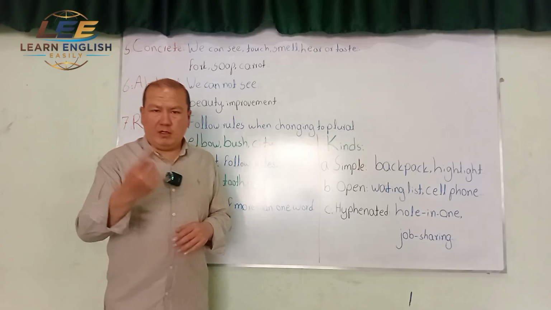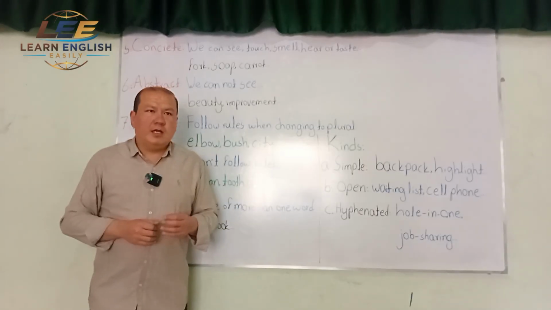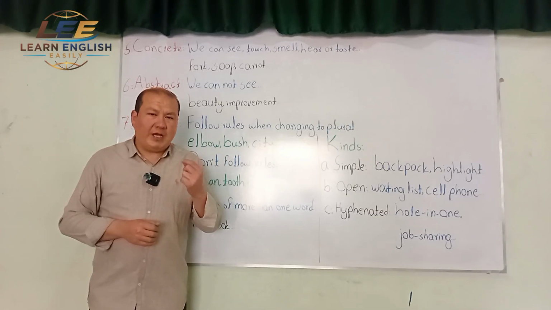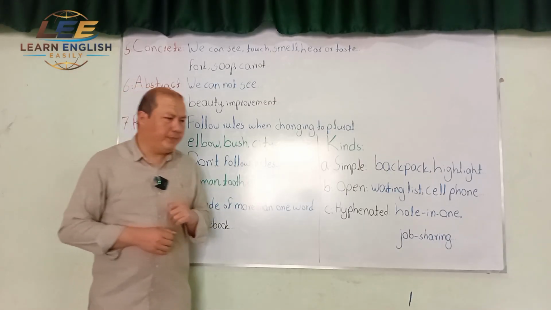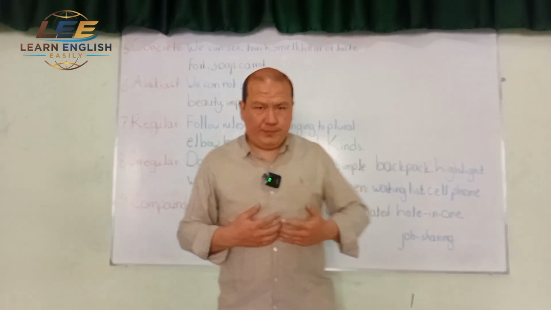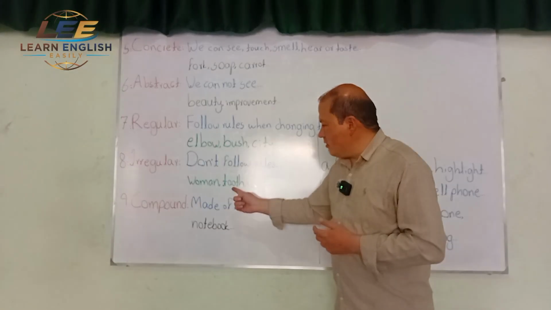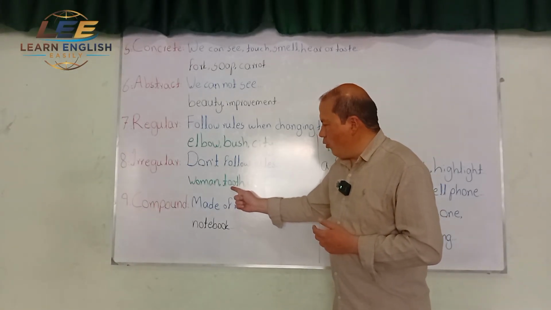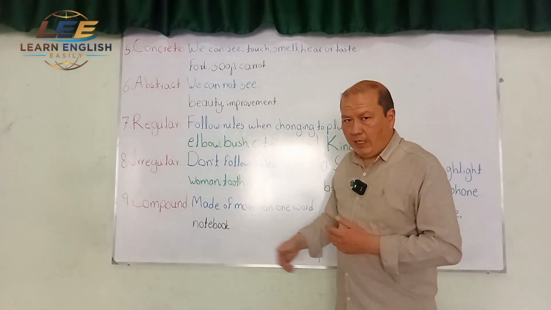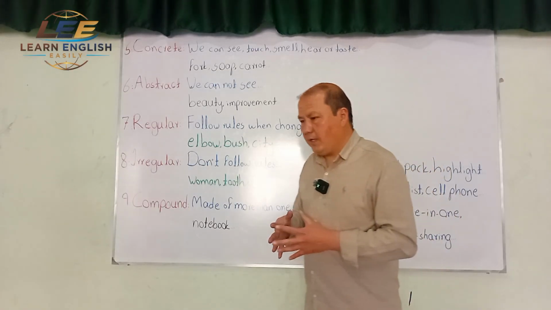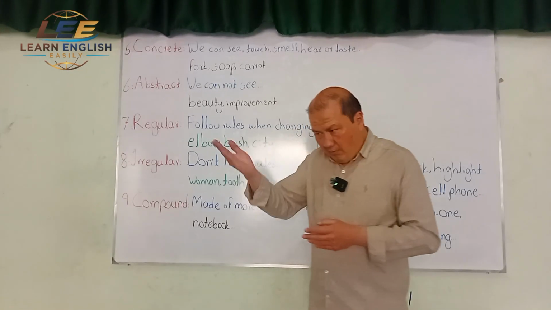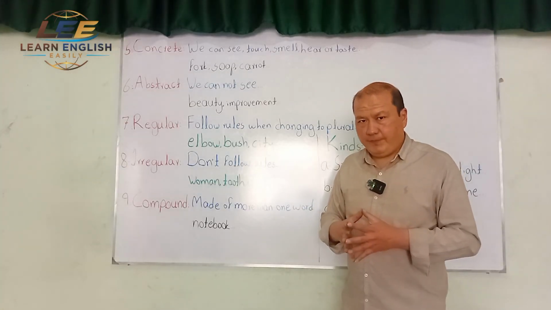Same case with tooth, that we have in our mouth. If it is only one, for example, I say my tooth is hurting. It means only one tooth is hurting. But if there are a lot, we change these two O's to two E's, and then it becomes teeth. He got good teeth. All of the teeth are good.